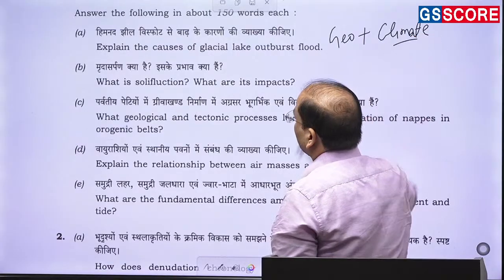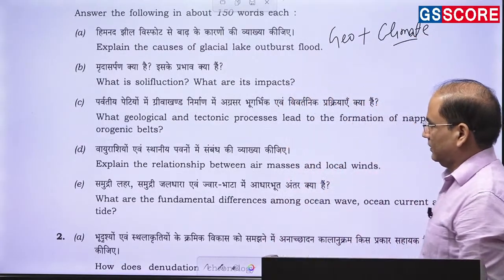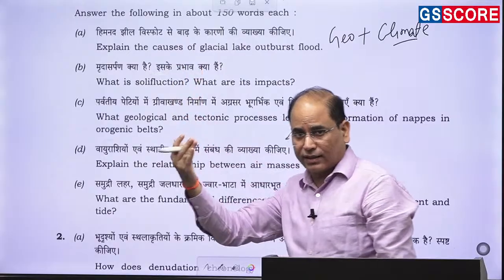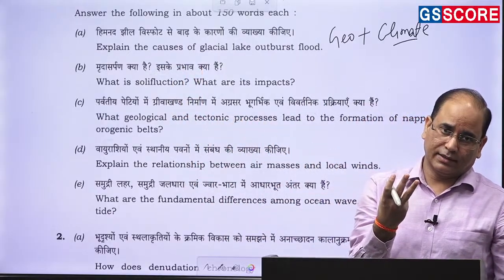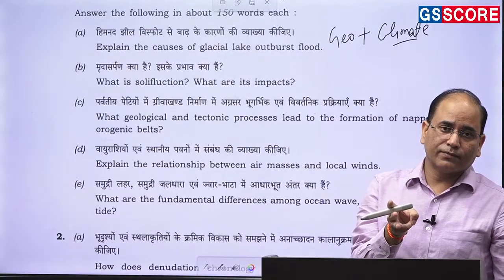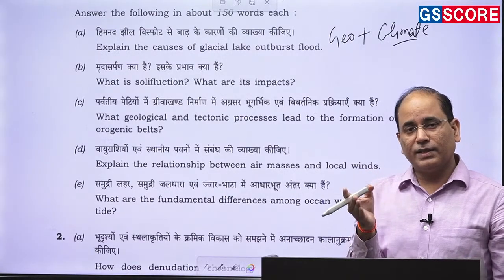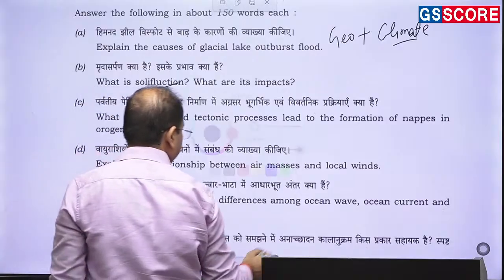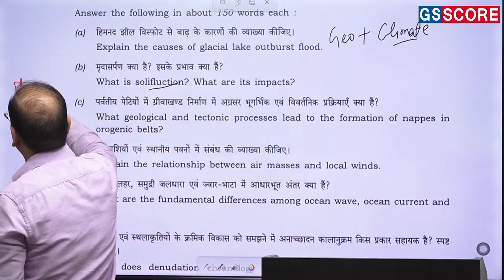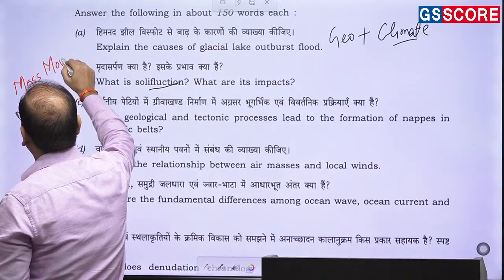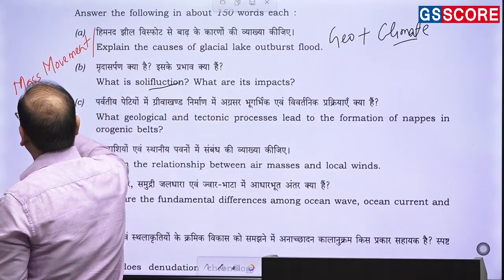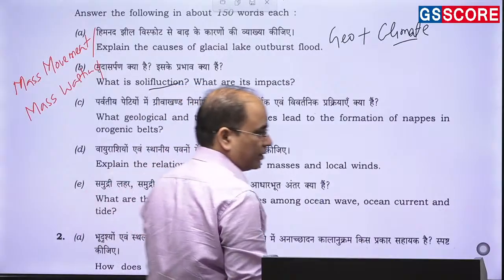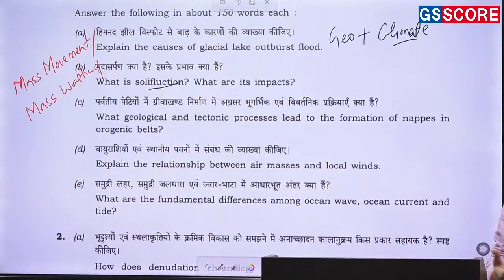climate. Now moving to the next question, what is solifluction? What are its impacts? So it's purely a question of mass wasting. Denudation is associated with three processes: weathering, mass wasting and erosion. So solifluction is nothing but a mass movement, and this mass movement is also referred to as mass wasting. Solifluction is also sometimes referred to as soil flow.